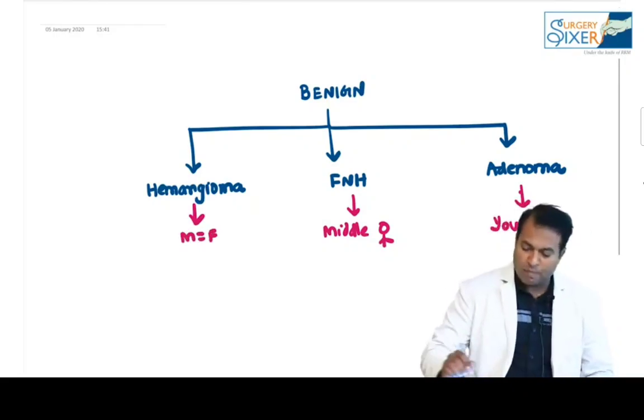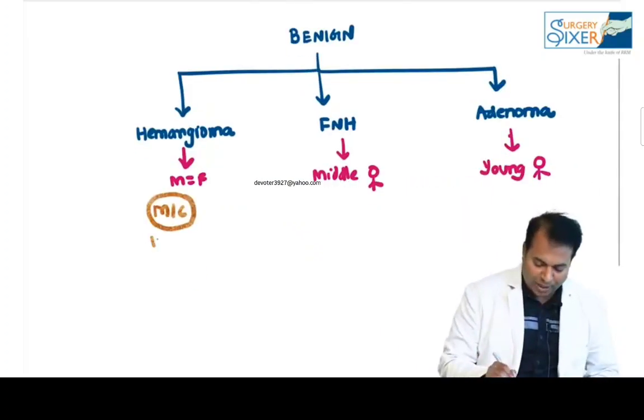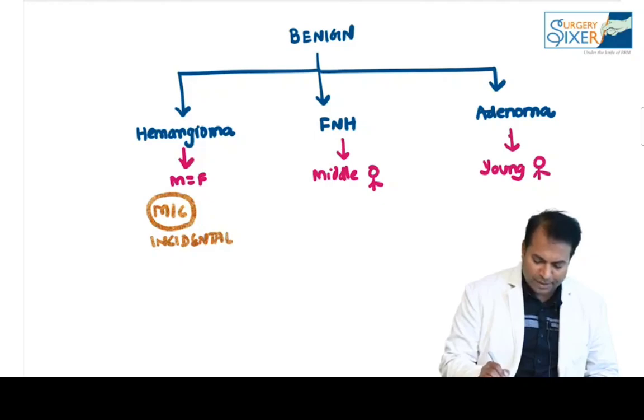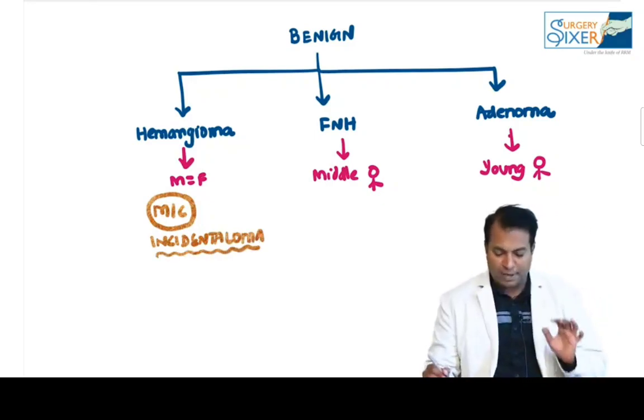So which is the most common tumor of these three? The most common of these three is hemangioma. We usually call it the most common incidentaloma. So please don't forget, hemangioma is the most common incidentaloma.